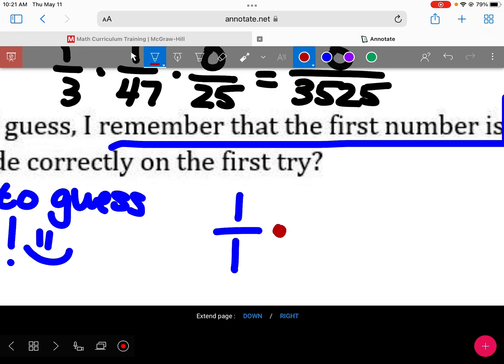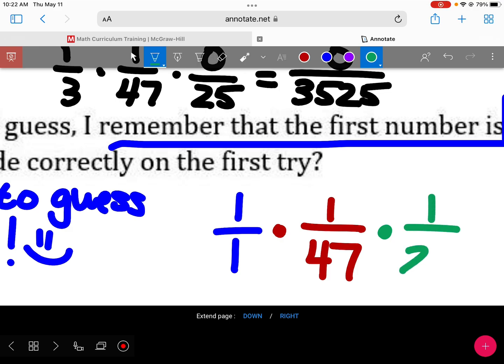What's the probability I'll guess the rest of the code correctly on the first try? I'm going to have to pick 1 out of these 47 numbers for the second one, right? And I'm going to have to pick 1 out of these 25 numbers.